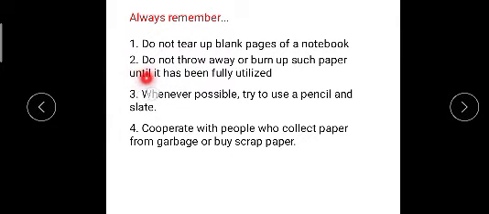The second thing, do not throw away or burn such paper until it has been fully utilized.